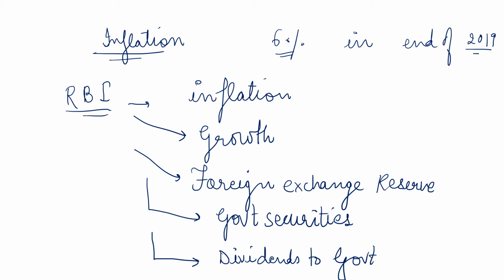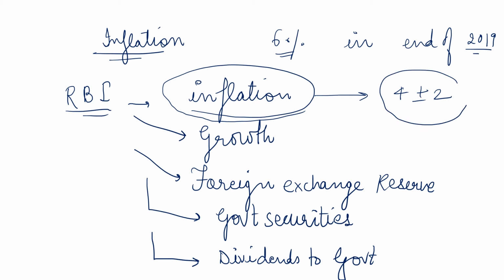RBI should first of all complete its primary target, that is, controlling inflation, which should not go beyond its target, that is 4 plus minus 2. But RBI is focusing more on foreign exchange reserves, government securities, and giving dividends to the government. Foreign exchange reserves are managed by RBI by selling and buying dollars, so that our currency does not depreciate or appreciate much and gets stabilized at the international level. But on the other hand, it is very much required for RBI to manage inflation at the national level also, for the Indian economy also.